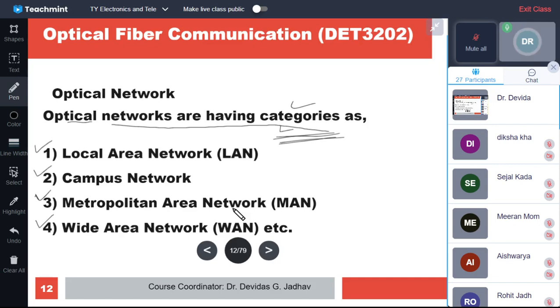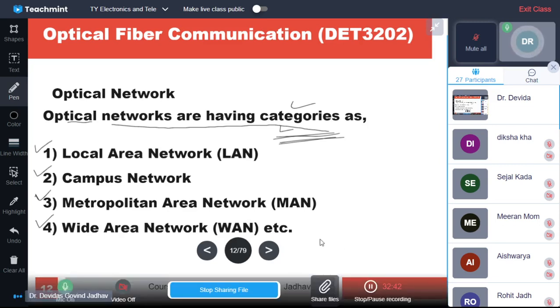Then there are topologies like bus, ring, star, mesh, hybrid, etc. And there are categories of networks: local area network, campus area network, metropolitan area network, and wide area networks. So these are about optical networks.